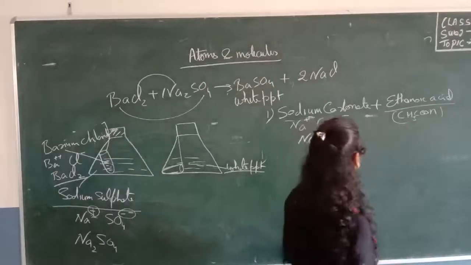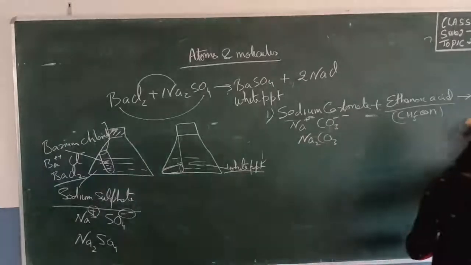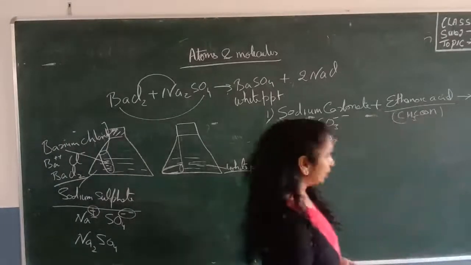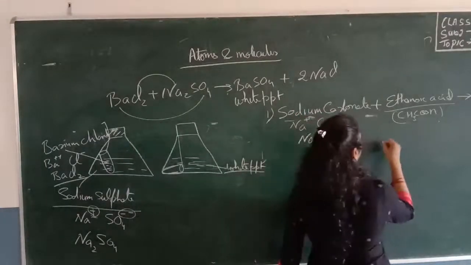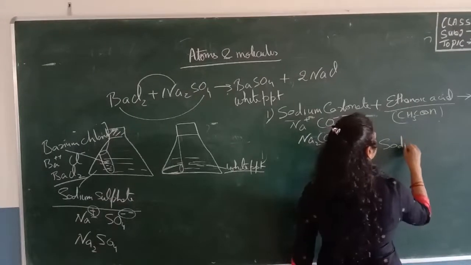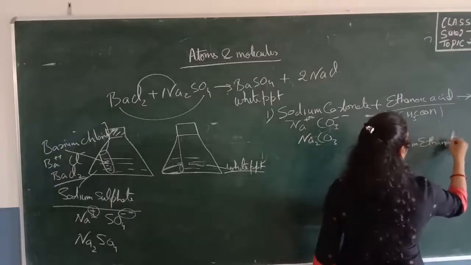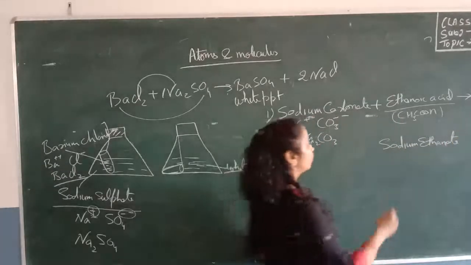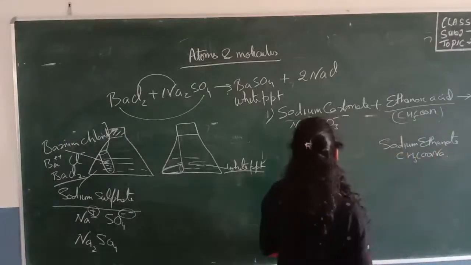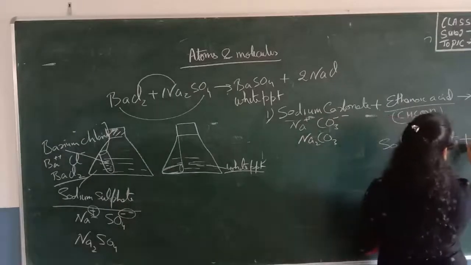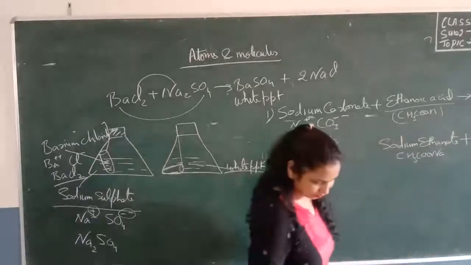Ethanoic acid reacts to form sodium ethanoate. These are the reactants, sodium carbonate and ethanoic acid, and the product is sodium ethanoate. I am going to write the formula of this compound, but you don't need to remember it. It is CH3COONa. Sodium ethanoate, plus carbon dioxide, CO2, and water. So these are the products.